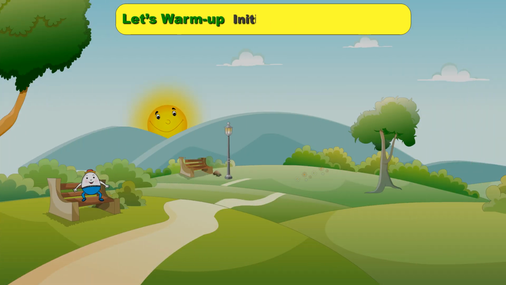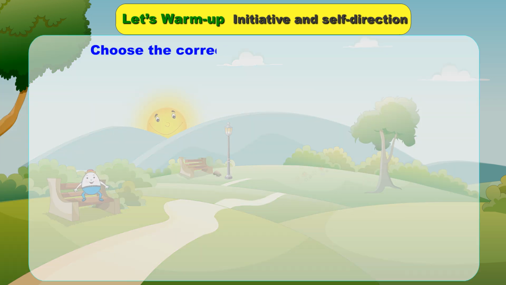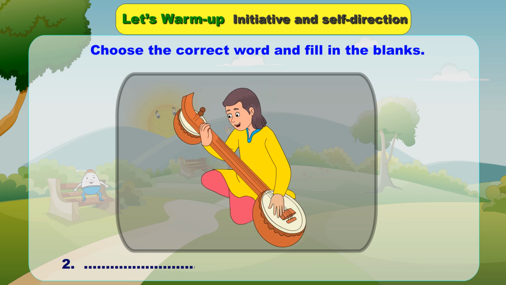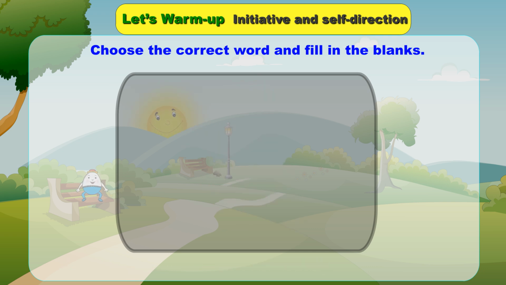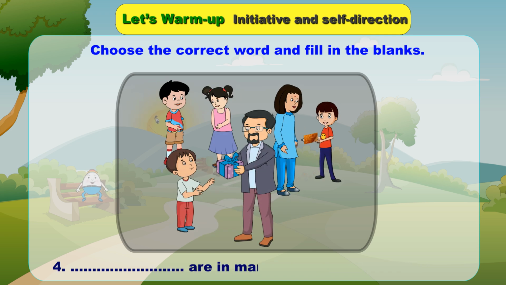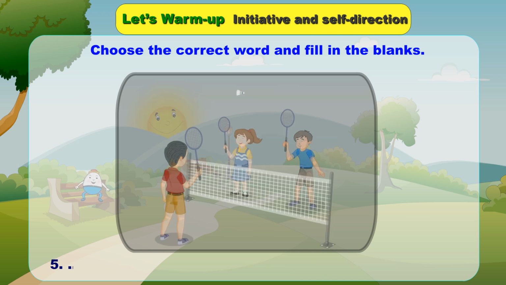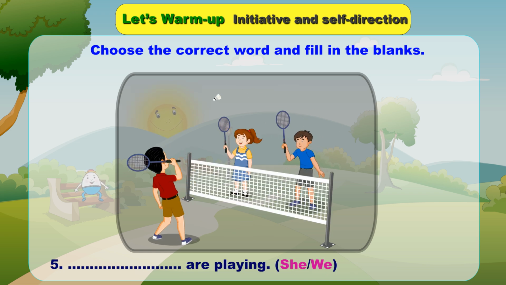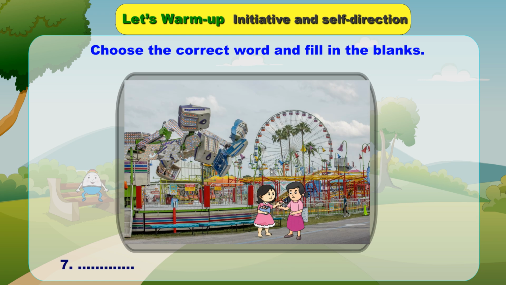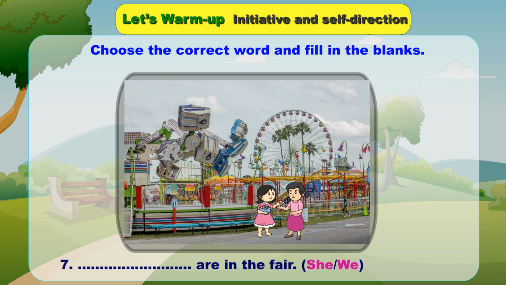Let's warm up: initiative and self-direction. Choose the correct word and fill in the blanks. 1. I am Sophia. 2. He is an artist. 3. I am reading a famous book. 4. They are in the market. 5. We are playing. 6. I saw a bird in the field. 7. Oh, we are in the fair.